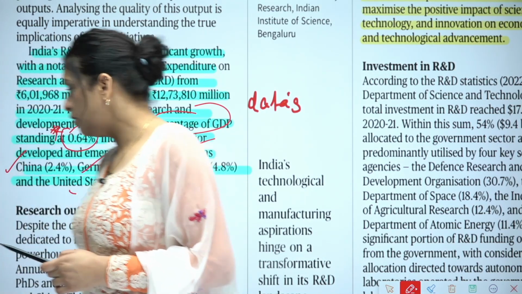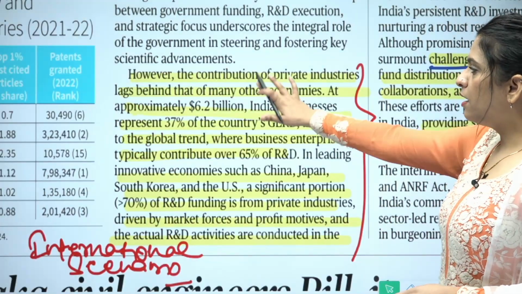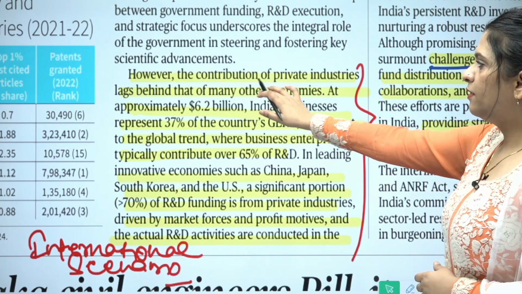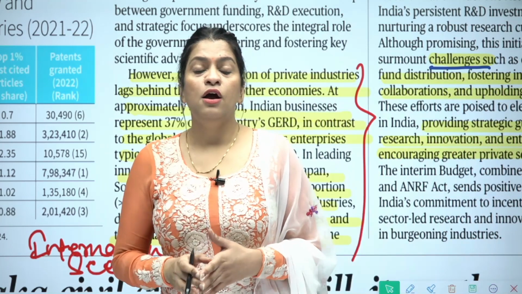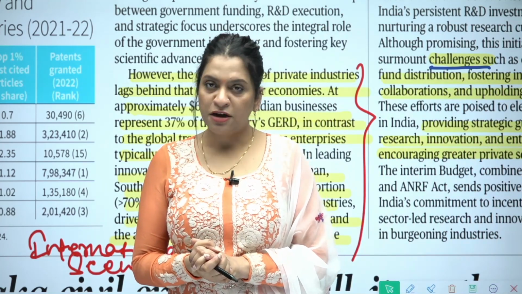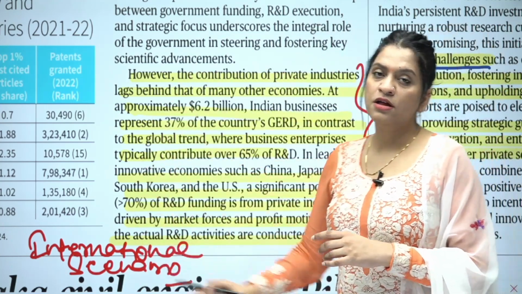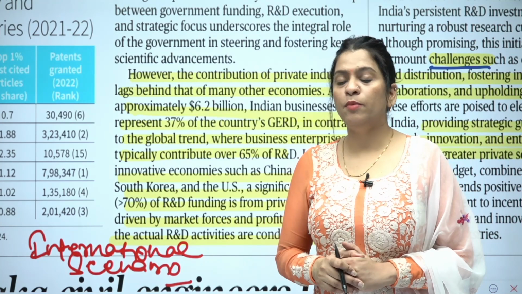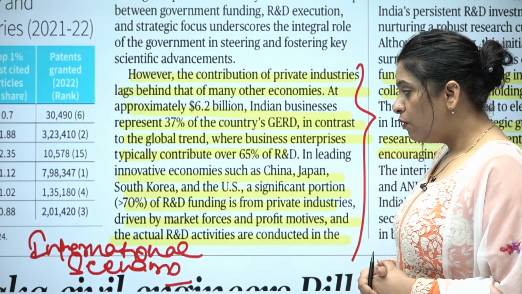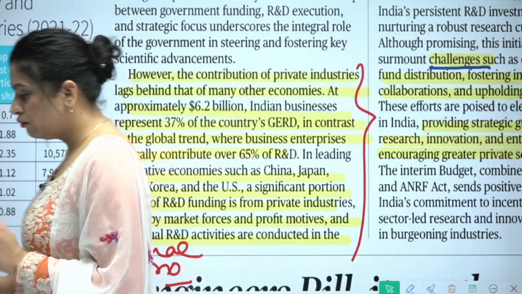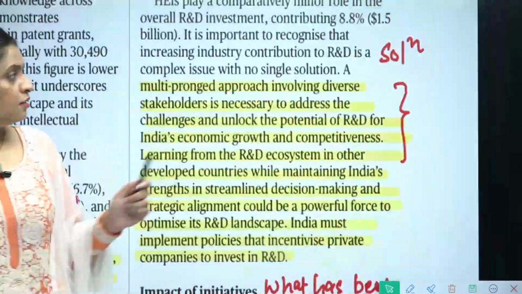Then I have highlighted this point further, that what is the international scenario. So read about this international scenario, like the contribution of private industry. Here this data is saying that the private sector participation is low in funding of R&D, and then further it has given the international standard, how in the international community the private sector is funding R&D in the countries, and these are the data. With this information which you need to look at, the last thing which I wanted you to look at is the solution. Then solution has been provided.